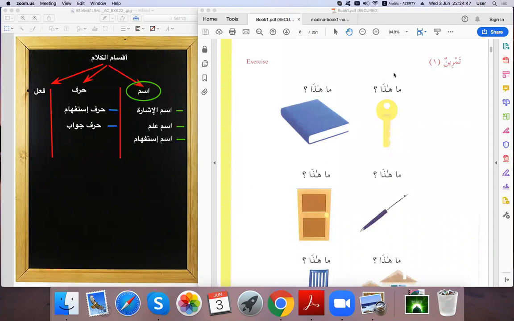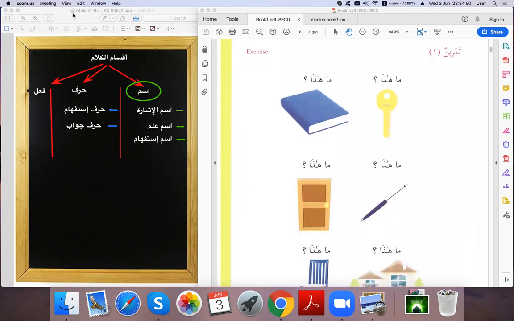So in here as well, we have ما هذا, both of them are in this page. Both of them are اسم إشارة and اسم استفهام. Okay, so اسم استفهام. Okay. We have as well here الحرف. Okay, we have two حروف here. So far we have more than two, but just what we learned so far are two حروف, and we leave الفعل for next time.